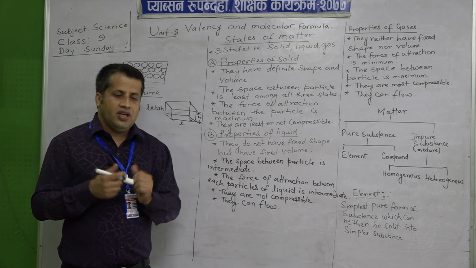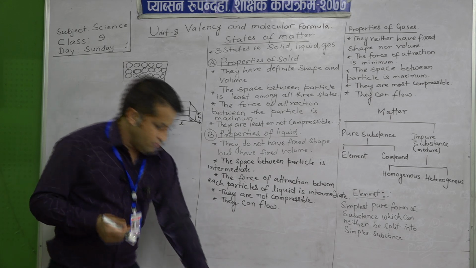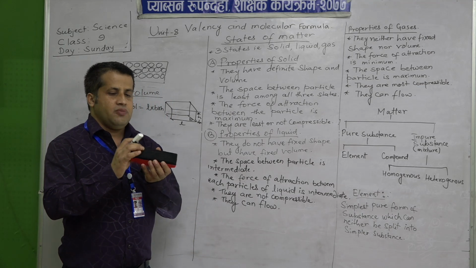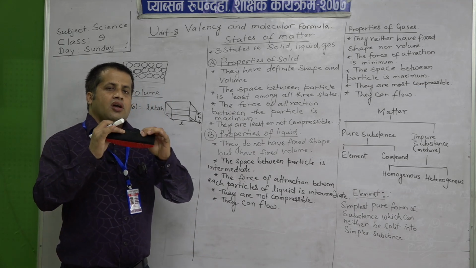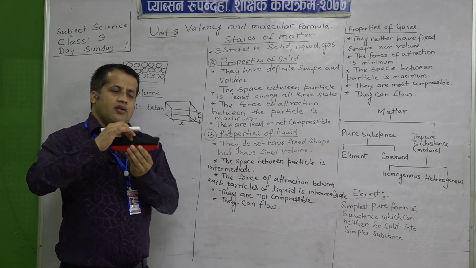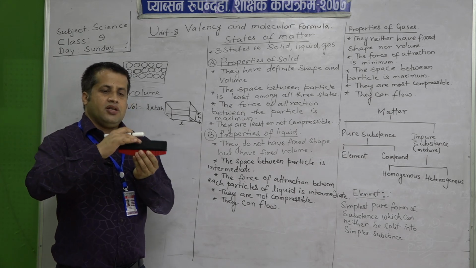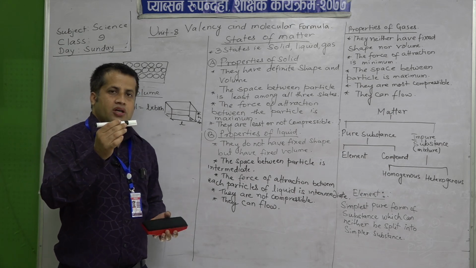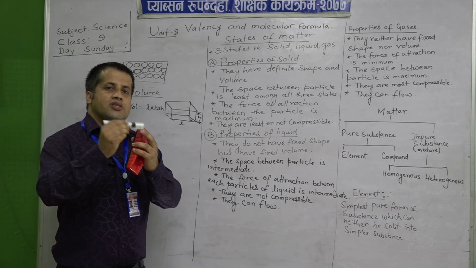Sometimes if you take a sponge, you think that you are compressing it. The sponge is solid, we can say that we can compress it, isn't it? This marker which is solid, we cannot compress it.